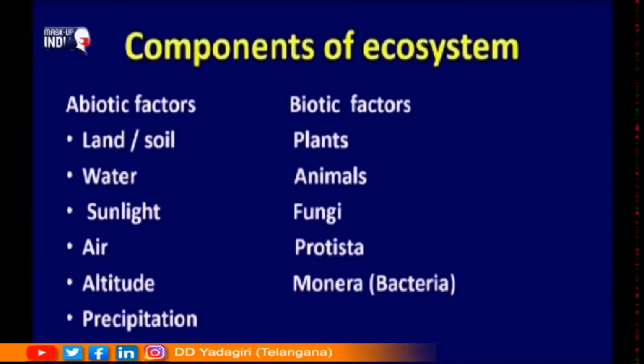So, what are the abiotic factors which influence us? Sunlight, air, temperature, water, soil, air pressure, or if you go down, pressure, depth. All these things affect organisms. So, these are all abiotic factors.